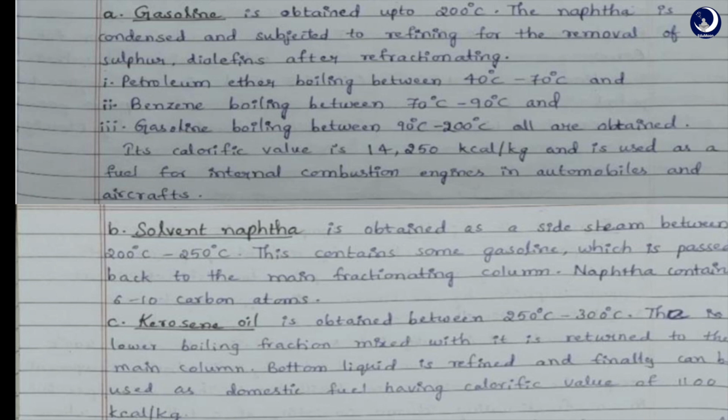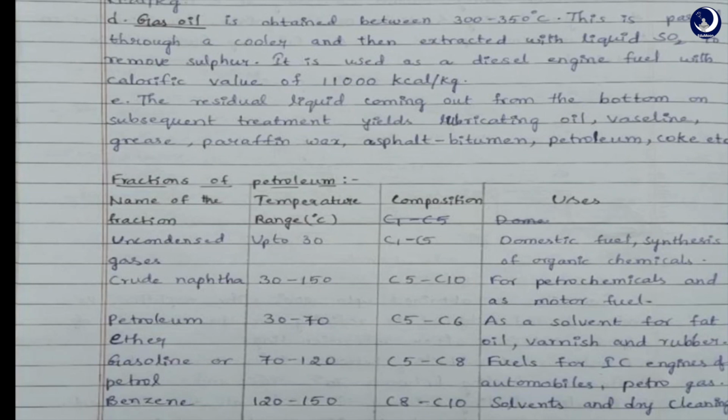Kerosene oil is obtained between 250 to 300 degrees Celsius. Mainly it is used for illuminant purposes. Gas oil is mainly obtained between 300 to 350 degrees Celsius. It's used as a diesel engine fuel with calorific value of 11,000 kilocalorie per kg.